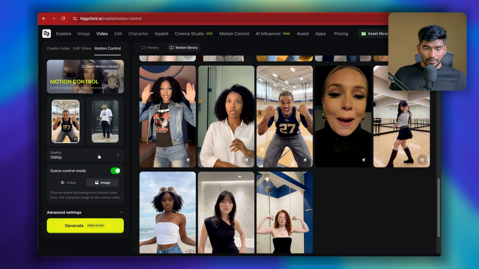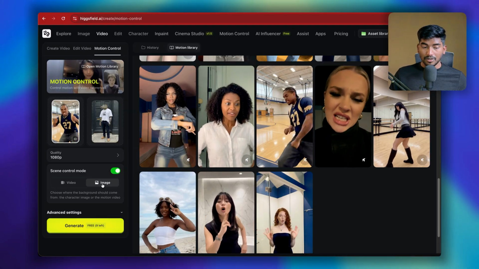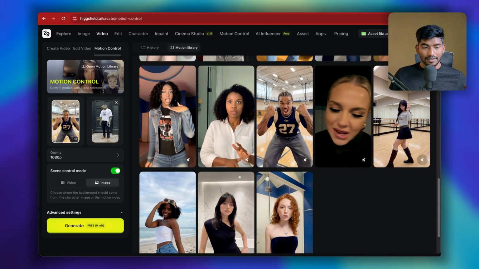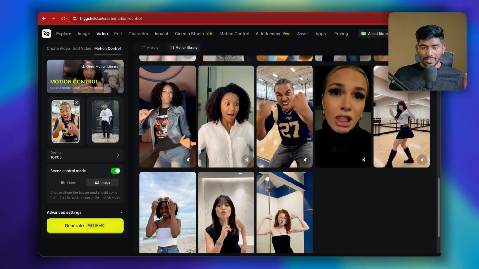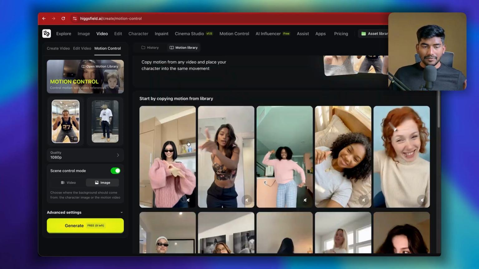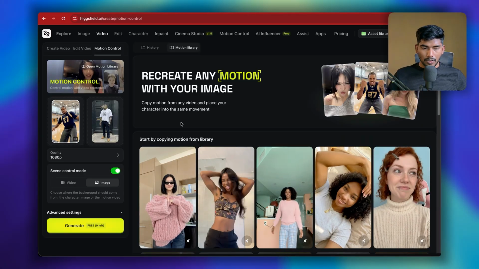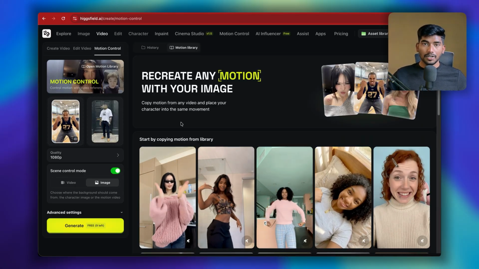So now what we need to do is just select the quality here, scene control mode, turn on, and make sure it is image, because this will ensure that the character that you design here has the same setup as it is in the image, and it will only pick the motion from this one. So basically we are using here the motion control tool of Higgsfield, which will help you gain the motion of any character or video into your own character.